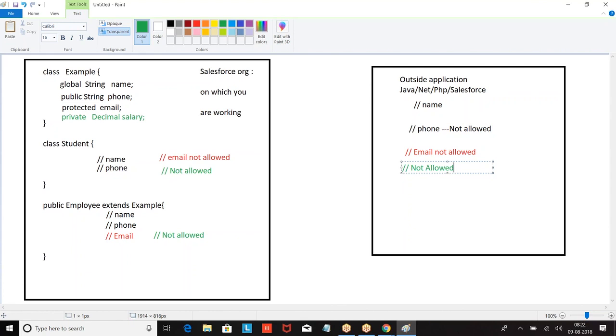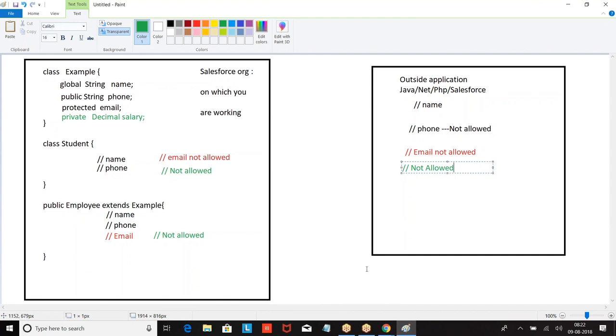I hope you got my point, right? So this I told in terms of variables. Methods also follow the same concept, and we can also define classes: private class, public class, global class. Let us understand one by one. Is the theme clear for everyone?